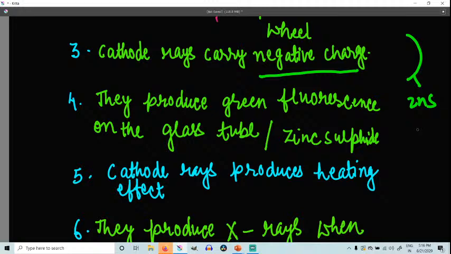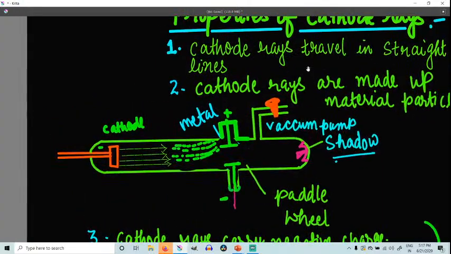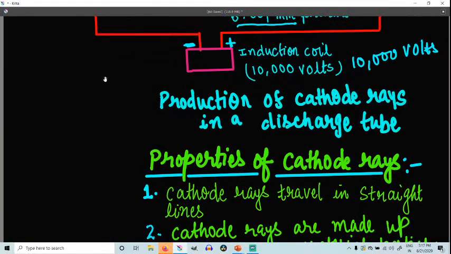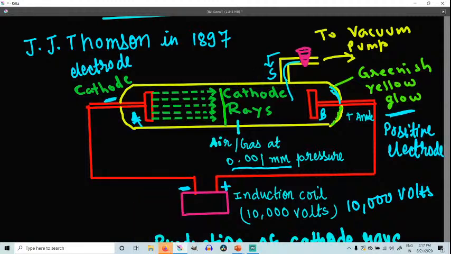The cathode rays produce a heating effect, right? I will show you how. If you keep something in the path, any metallic plate or foil, then when they hit the metallic foil, what is going to happen? The temperature of the metallic foil increases. It means the cathode rays produce a heating effect.